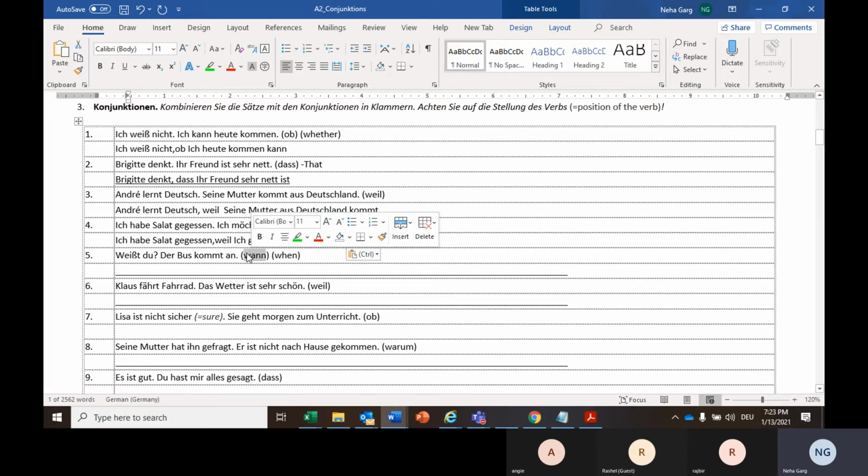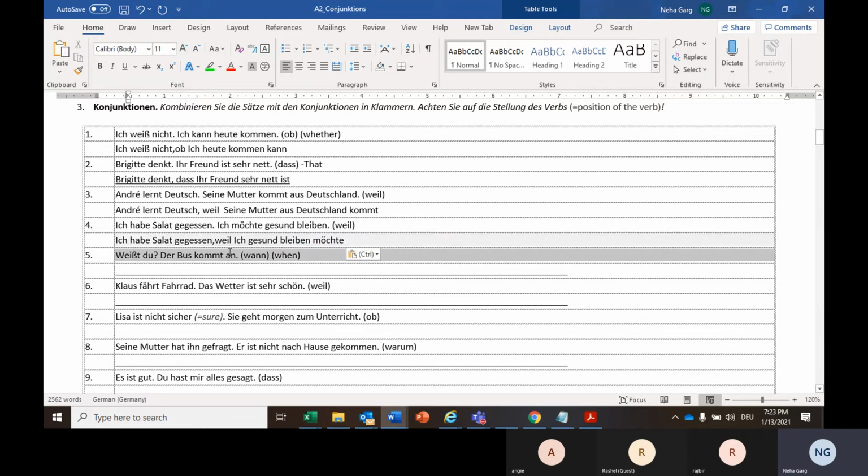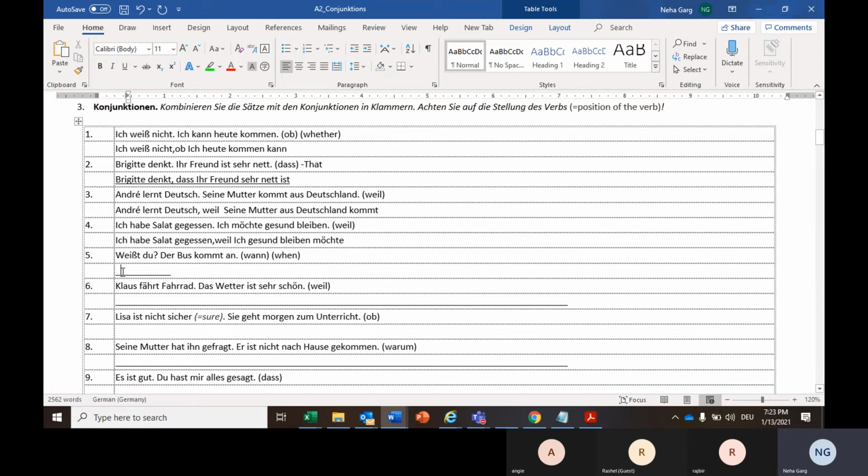Now, wann means when. So this basically means when, like as a W question also, and at times it is used as a connector also. So wann basically has 2-3 meanings. We will discuss that in detail with more exercises tomorrow. But here it's just the indirect question. We have learned in A1 already what is a direct question and what is an indirect question. So this is basically an indirect question.